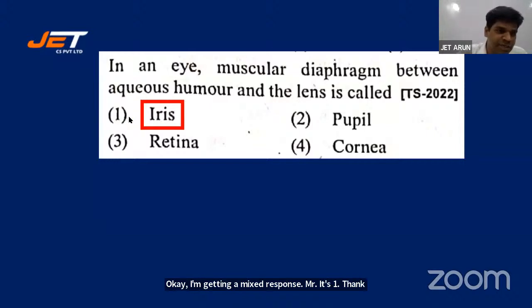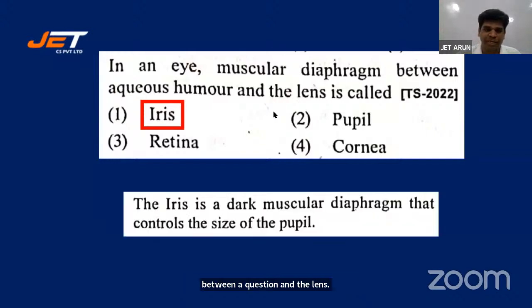Reneshwari, Rishikesh, Taruni, Bhavita. Salma had a confusion in 1 and 3, so 1 is correct, Salma. Lahari says 1. Rajeshwari says 1. Others also have a confusion in 1 and 3, so it's not 3 students, it is 1. Iris is the muscular diaphragm between aqueous humor and the lens. Okay, let's look at the statement. The iris is a dark muscular diaphragm that controls the size of the pupil.